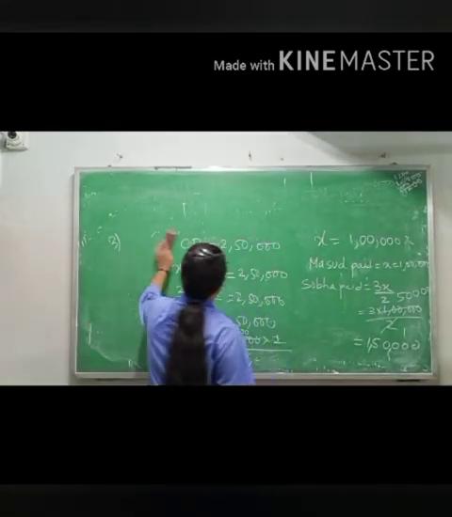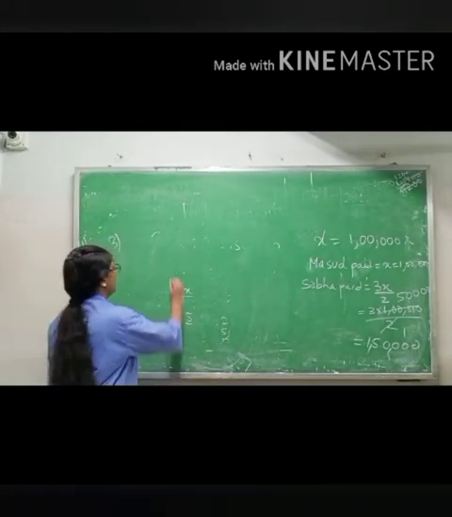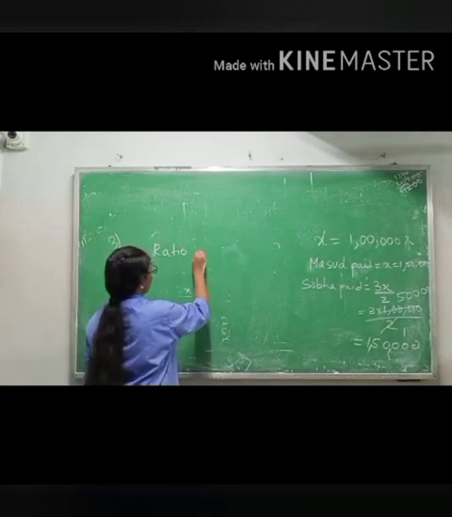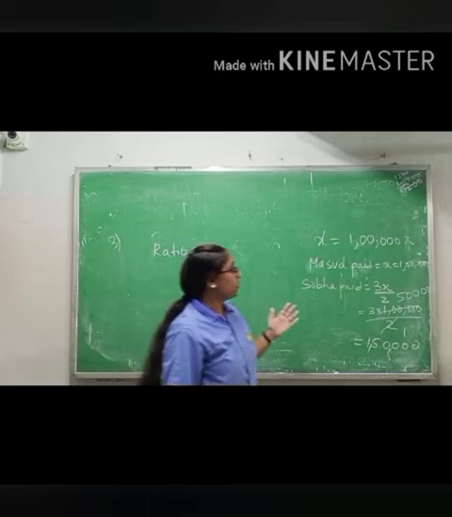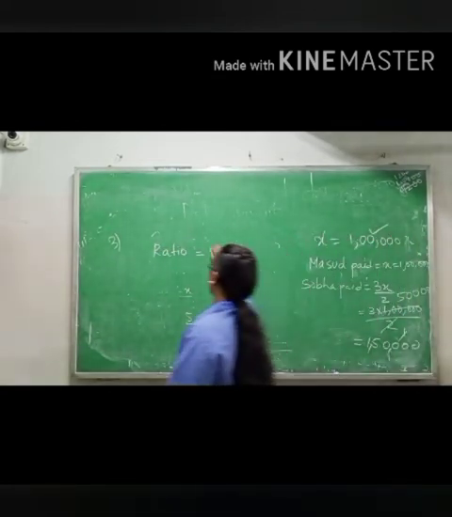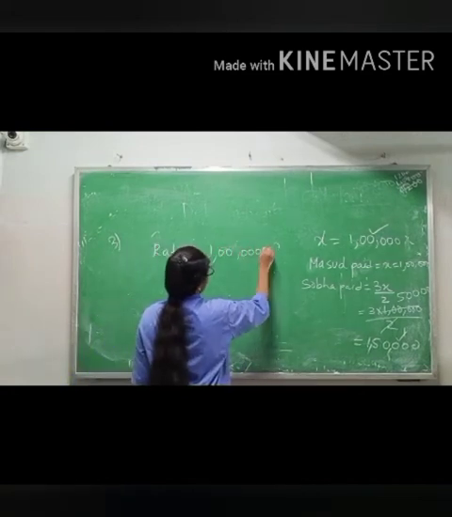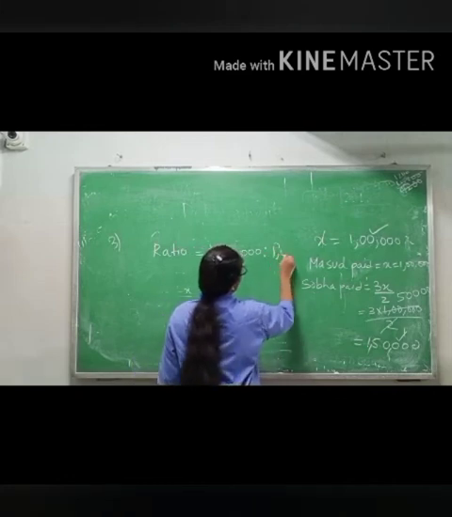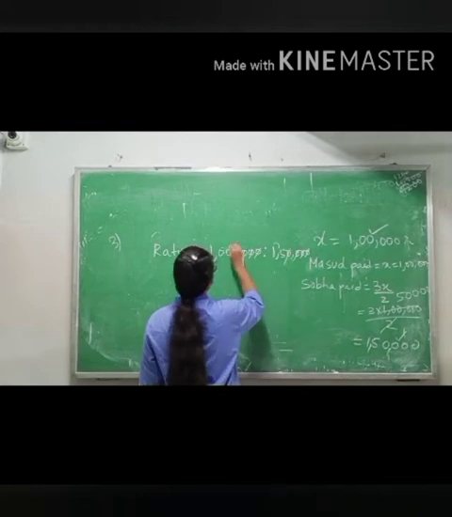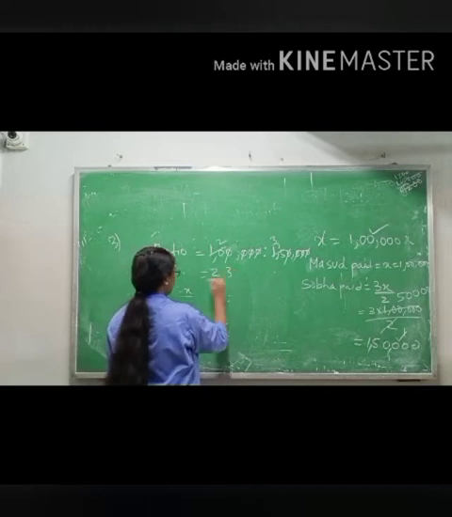Okay, for the car. Now after that, what you will do? You have to find the ratio. So which one will be the ratio? What they are paying: 1 lakh and 1,50,000. 5 2s are 10, 5 3s are 15. So the ratio is 2 is to 3.